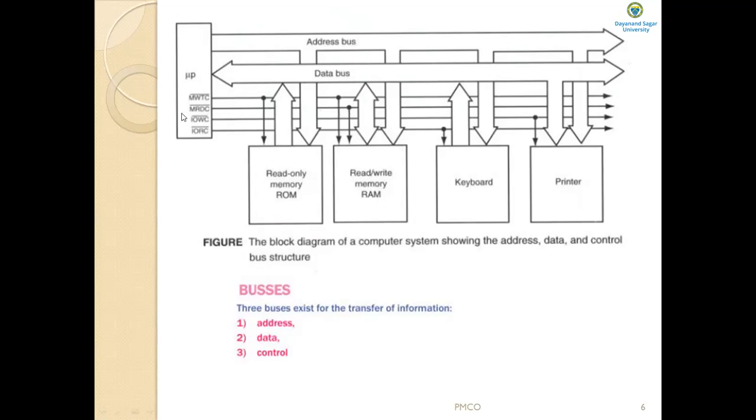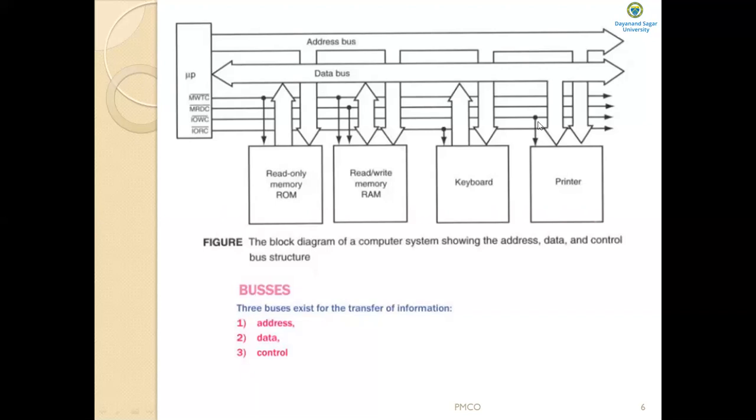RAM is connected to MWTC and MRDC, whereas ROM is connected to only MRDC, memory read control. And the keyboard is an input device. It is connected to which control signal? For reading, no? You can read from the IO device, that means the input device. So the control signal connected is input output read control, IORC.